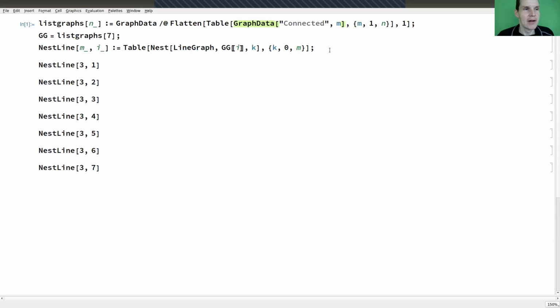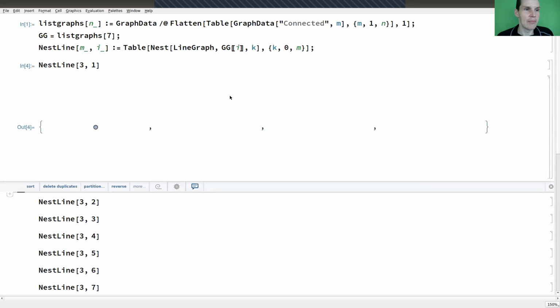I would like to have a source where I apply my line operation. NestLine is exactly what it does. It nests m times for a certain input i, and I just take the ith entry on my list. So I can do something like nest 3, 1, which applies the line operation to the first entry of my graph list. And if I run it, you'll see the following.